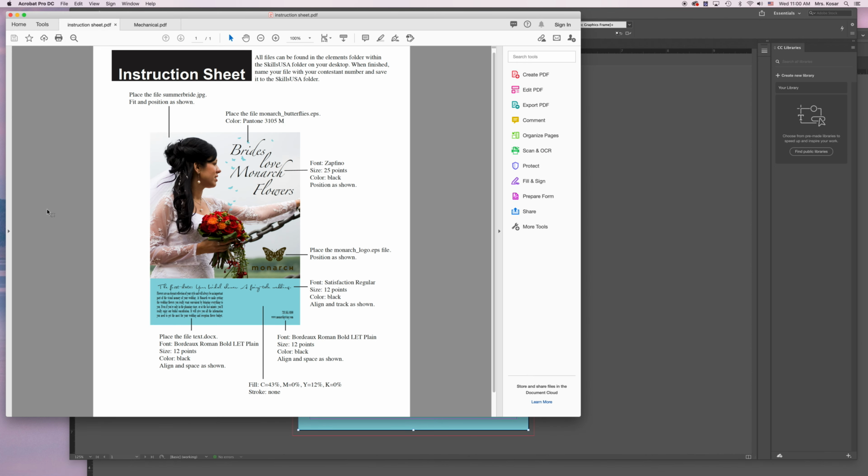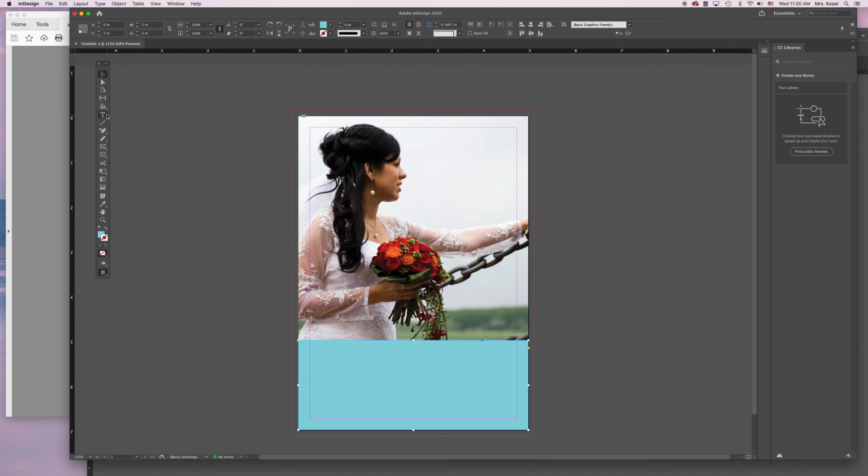All right, the next thing that I'm going to do is I'm going to start typing in this text. I will give you a little bit of a hint: each one of these words is a separate text box, just so we have some ease in moving some stuff around. You will need to download or install that Zapfino font. So I'm going to come over here and I'm going to use the type tool. The type tool works a little bit differently than Illustrator or Photoshop.